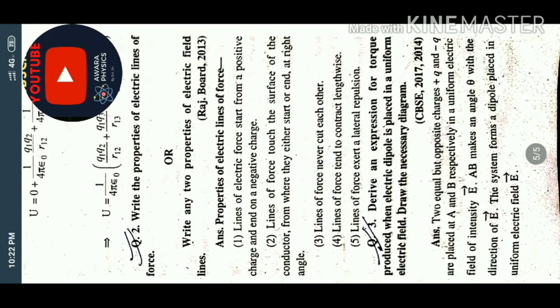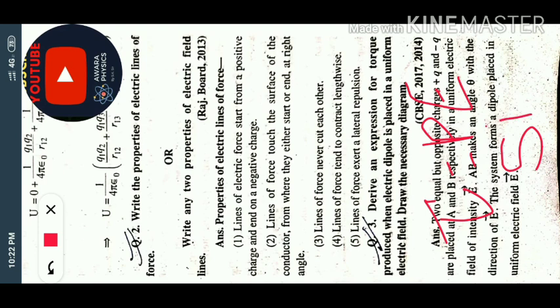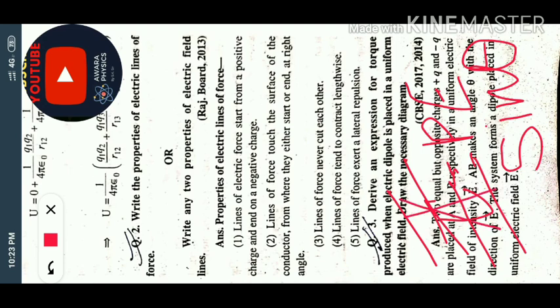I already explained this derivation in the video. Torque is equal to PE sine theta. You have to draw the uniform electric field, and the electric dipole will be here, making an angle. All this I explain here.